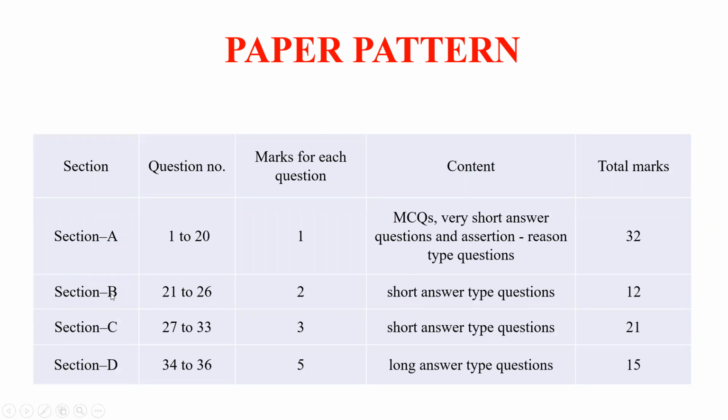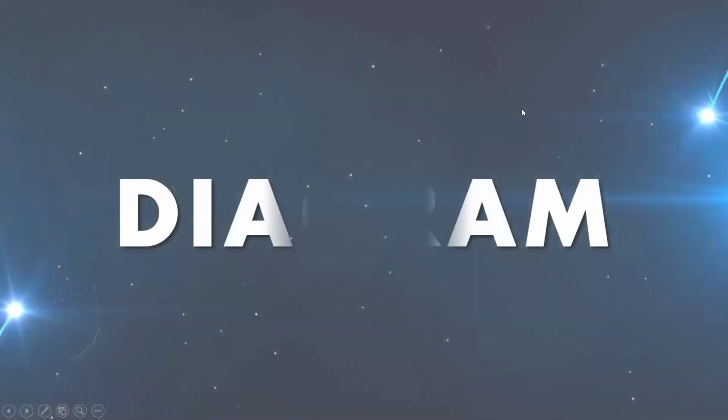So you should pay proper attention to section A and section B. It is almost 50% of the marks, right? Which is very easily achievable. So this was the paper pattern that was discussed. Right? Now we'll move to some diagrams, right?